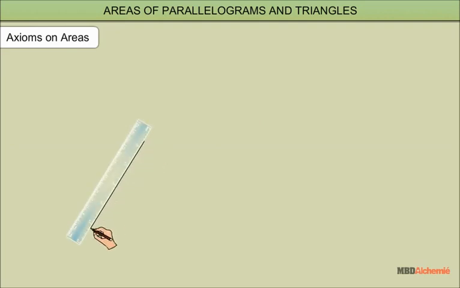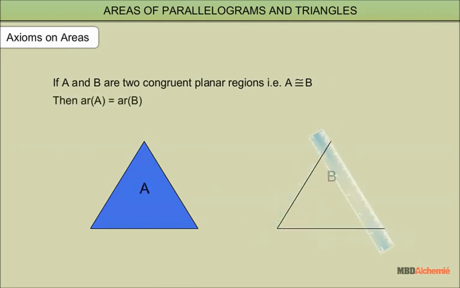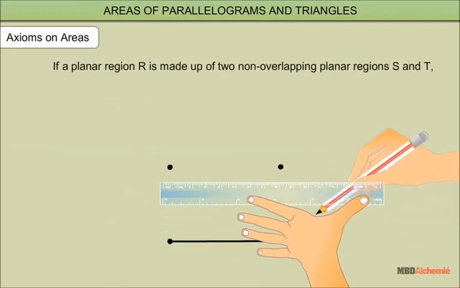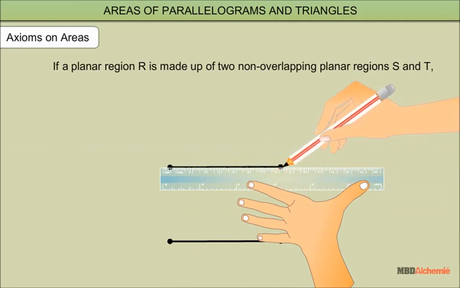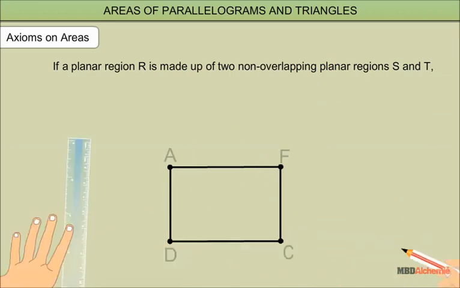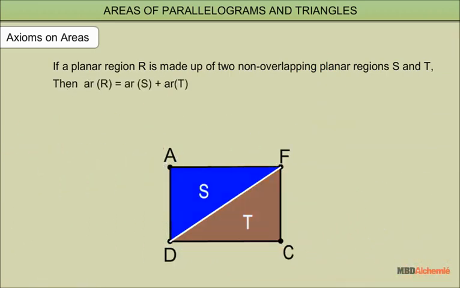Axioms on areas. If A and B are two congruent planar regions, that is, A is congruent to B, then area of A is equal to area of B. If a planar region R is made up of two non-overlapping planar regions S and T, then area of R is equal to area of S plus area of T.